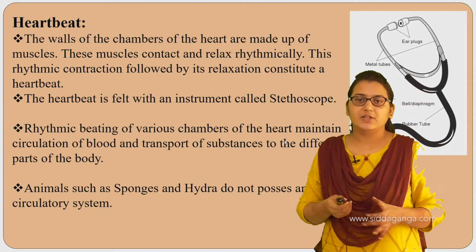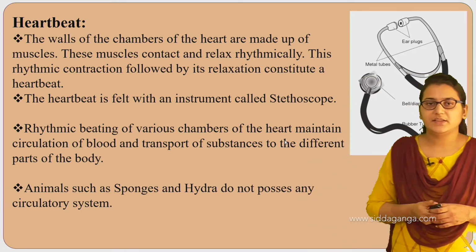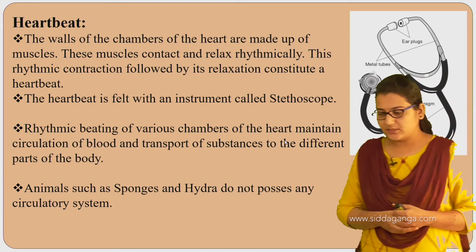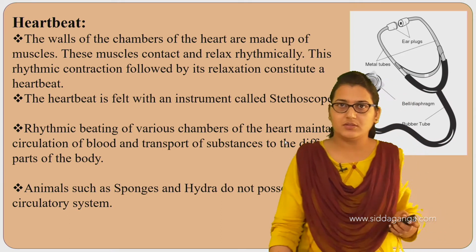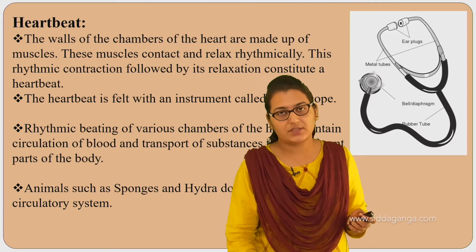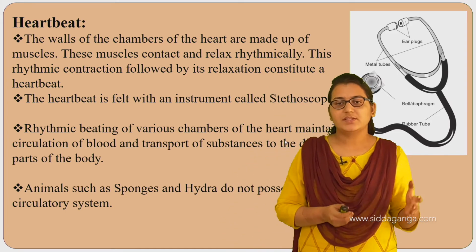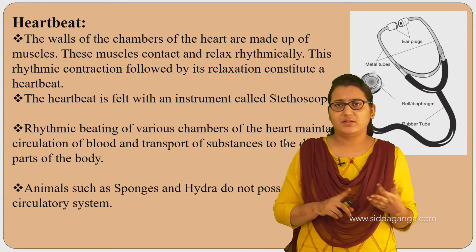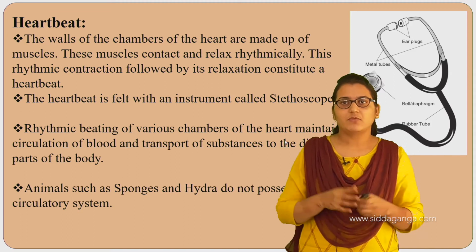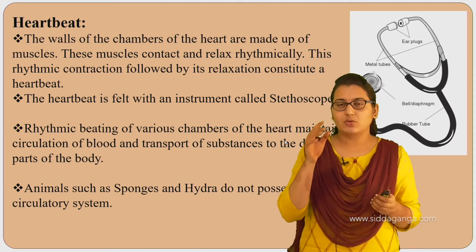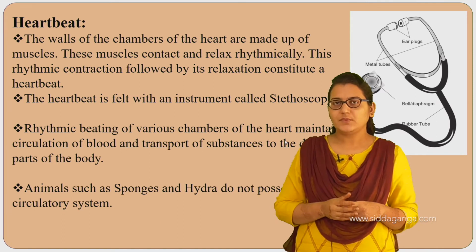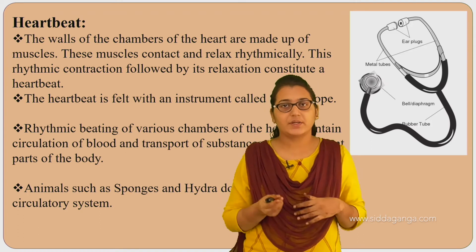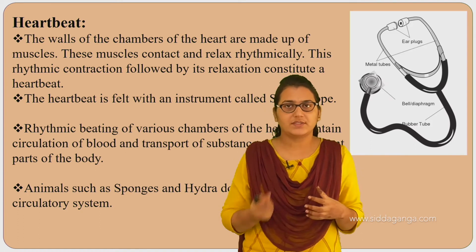Now this rhythmic beating of various chambers of the heart maintains the circulation of blood and transport of substances to the different parts of the body. And not all living organisms have a circulatory system like us. Animals like sponges and hydra do not possess a heart or blood vessels and everything. They do not have a four-chambered heart or anything like that. So in animals like sponges and hydra, there is no circulatory system, but there is circulation. So how does that happen?